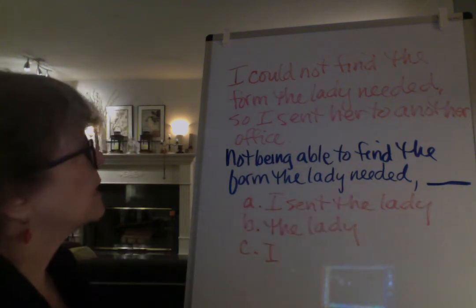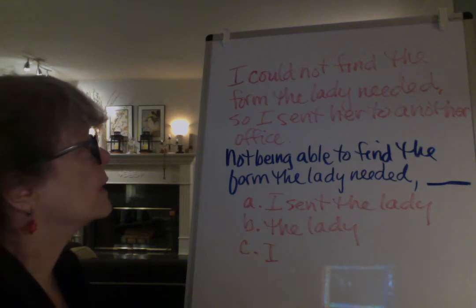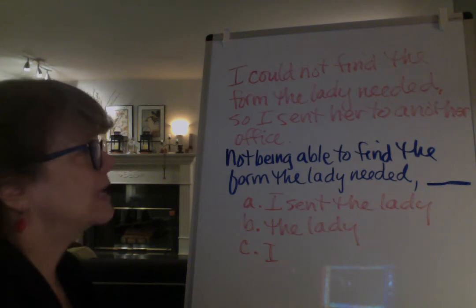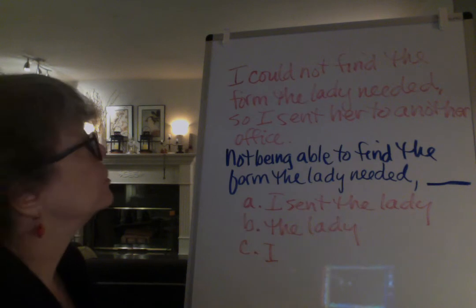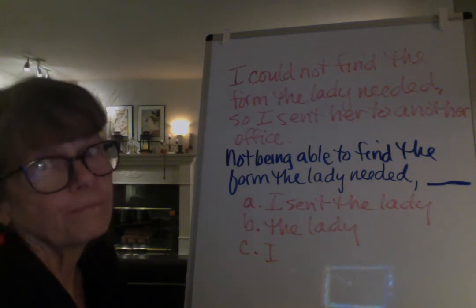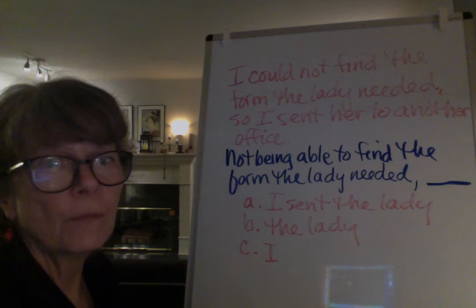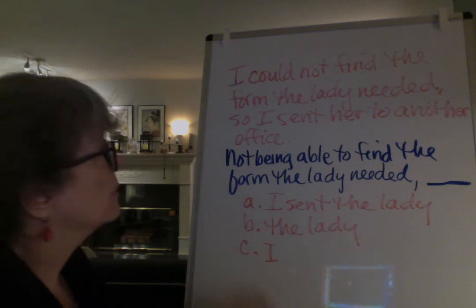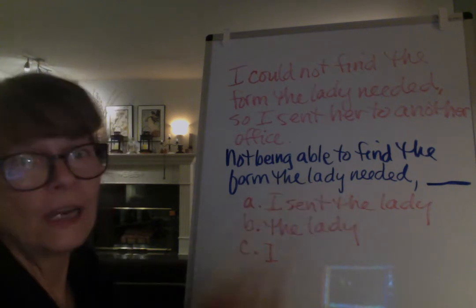So could I say, not being able to find the form the lady needed, I sent the lady to another office? I could say that, but it would be repetitive because I would be repeating the lady twice.